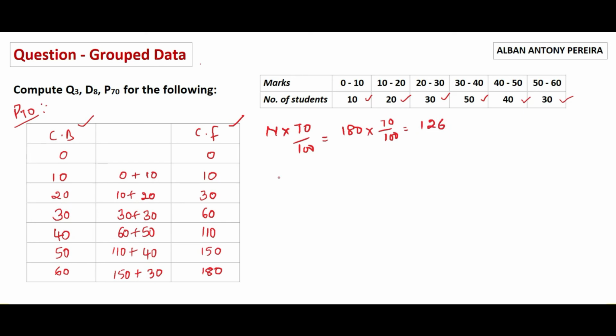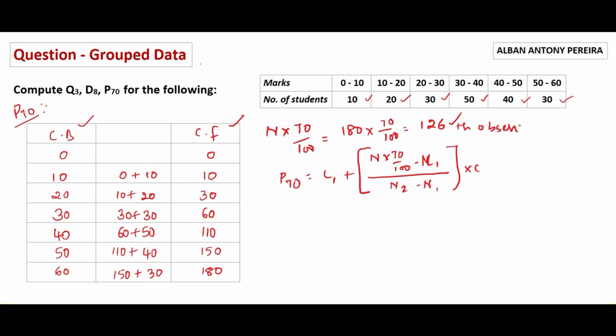Next, write down the main formula. P70 is equal to L1 plus big bracket open n into 70 divided by 100 minus n1 divided by n2 minus n1 into C. Here, the 126th observation.